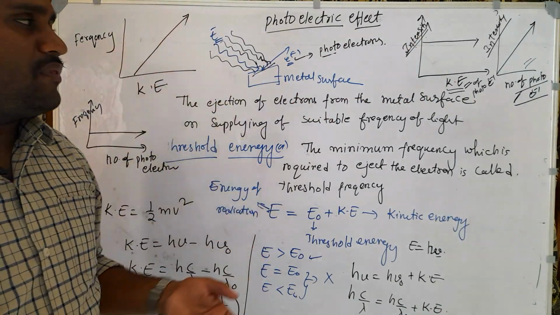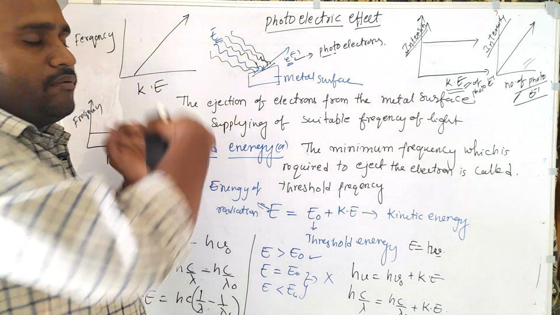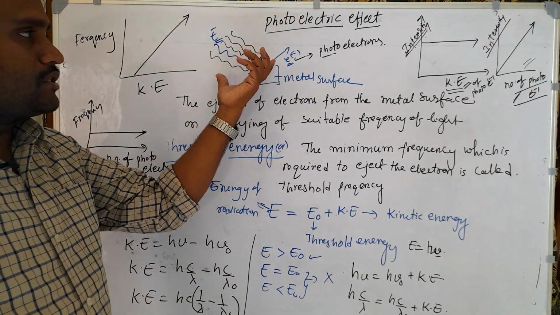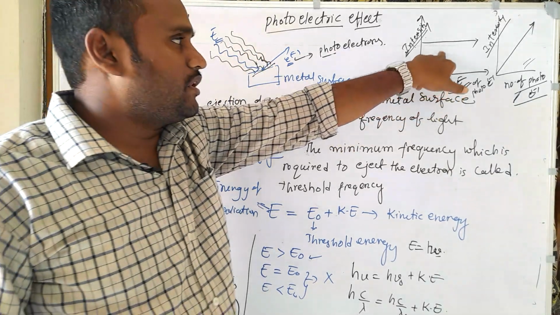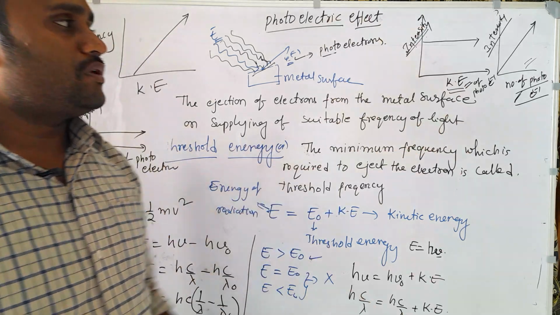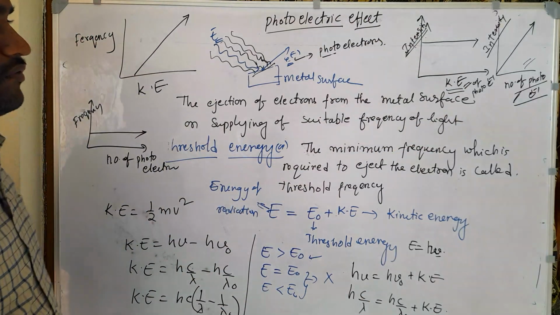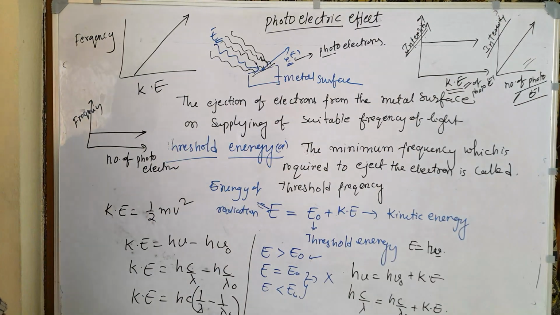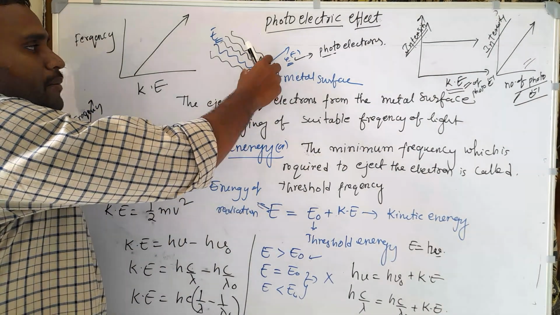The brightness of this wave is increasing, meaning the electromagnetic radiation is increasing. Then there is no change in kinetic energy. The photoelectron moves with a constant speed, whereas the number of photoelectrons increases.